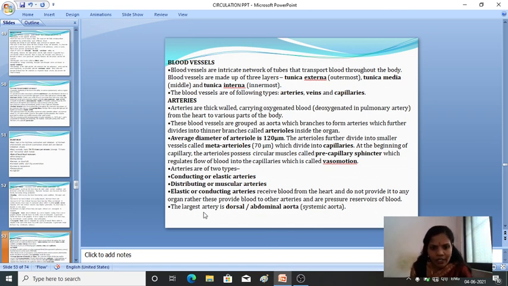Fine. So again here the larger artery in the dorsal is the abdominal aorta. In the blood vessels, there are three types: arteries, veins, and the capillaries. So where these arteries are present and what their functions are, we have studied now. You can just go through these arteries.